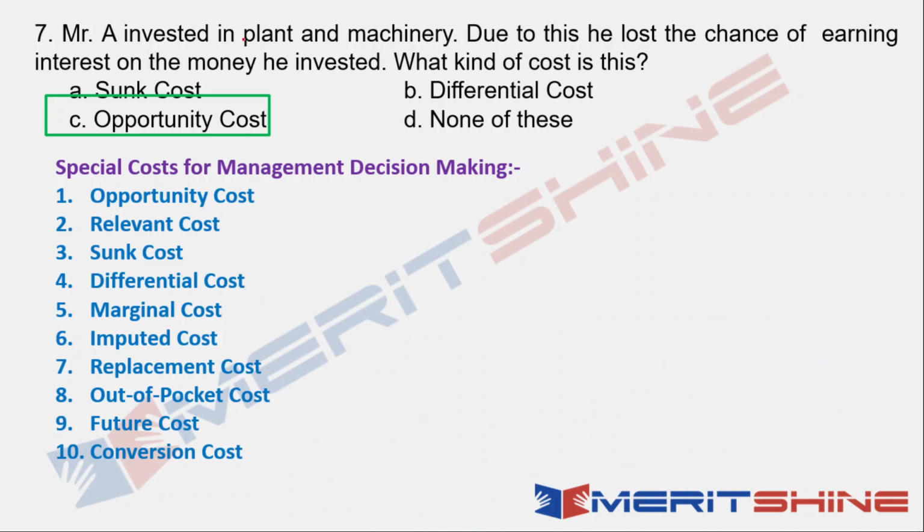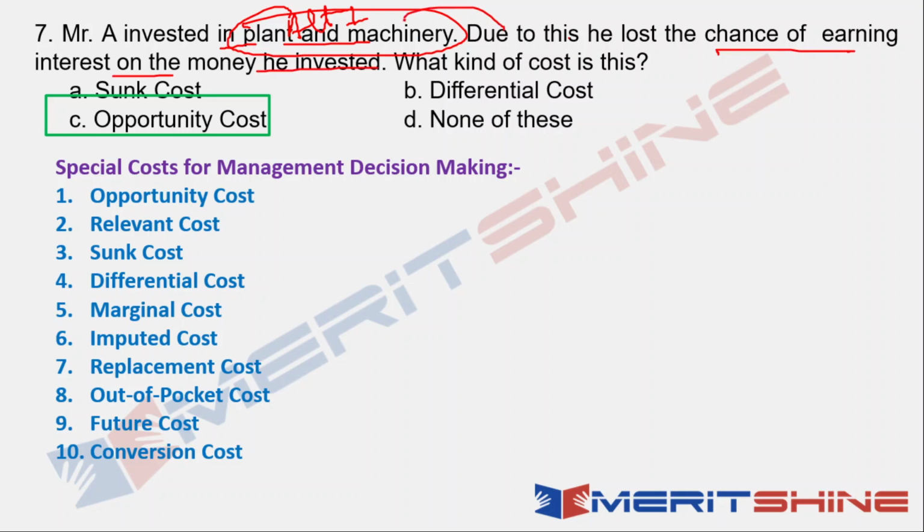Now, if I look back at this question, these were all the special costs that management takes into consideration while making a decision between alternatives. Mr. A invested in plant and machinery, one alternative. Due to this, he lost the chance of earning interest on the money he invested.